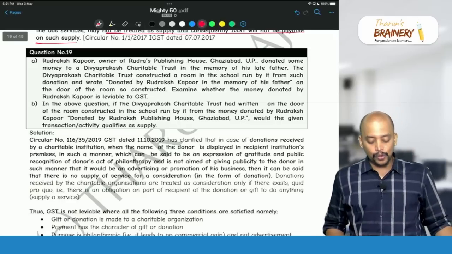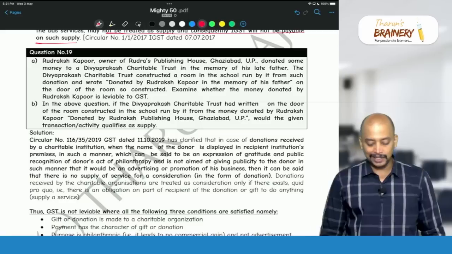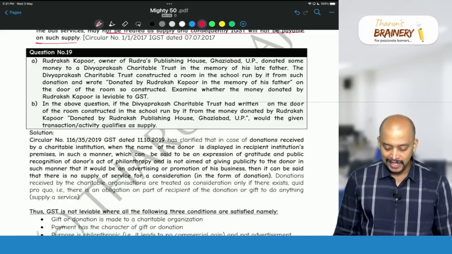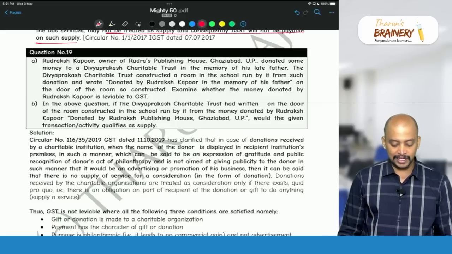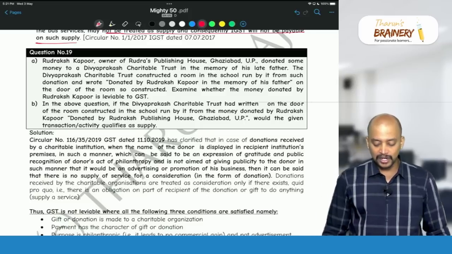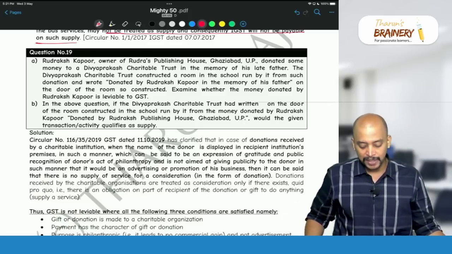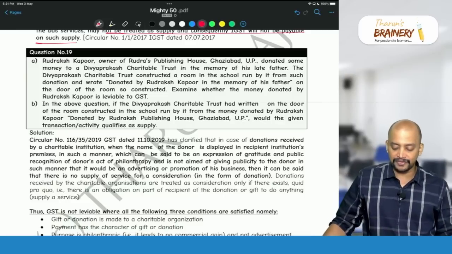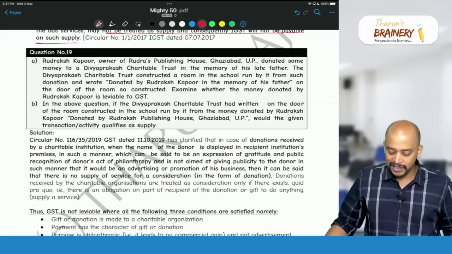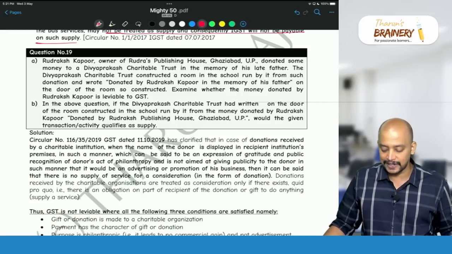Rudraksh Kapoor, owner of Rudra's Publishing House, Ghaziabad, UP, donated some money to a Divya Prakash Charitable Trust in the memory of his late father. The Divya Prakash Charitable Trust constructed a room in the school run by it from such donation and wrote, donated by Rudraksh Kapoor in the memory of his father, on the door of the room so constructed. Examine whether the money donated by Rudraksh Kapoor is leviable to GST.